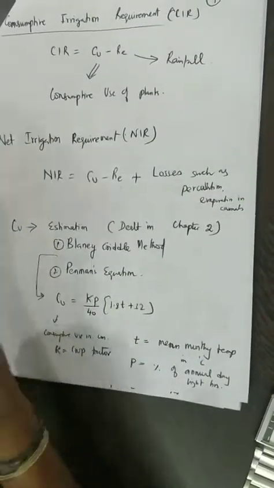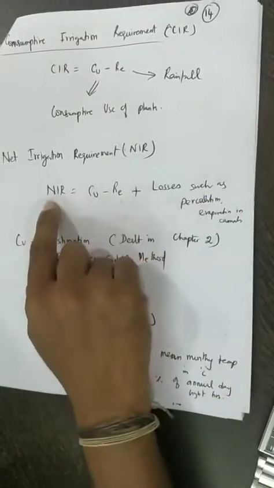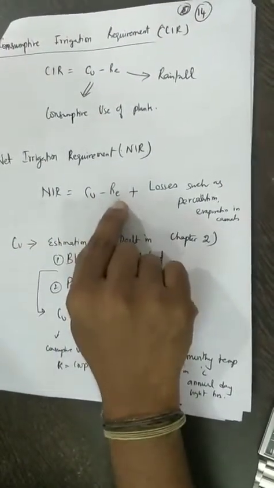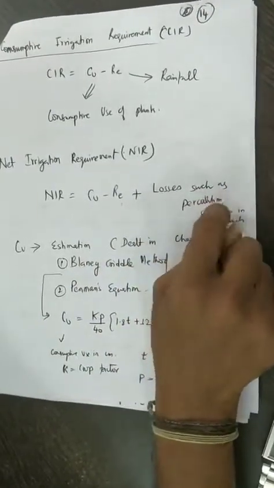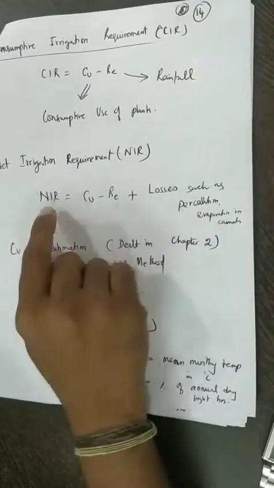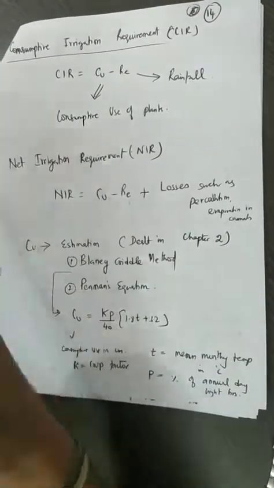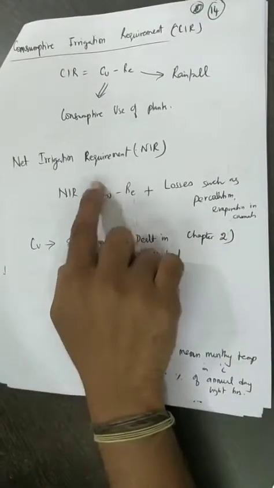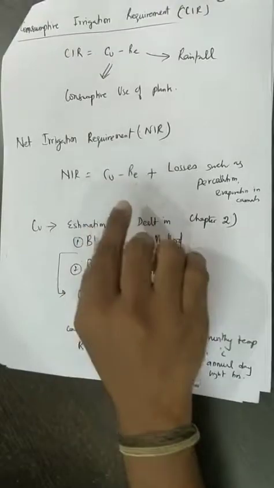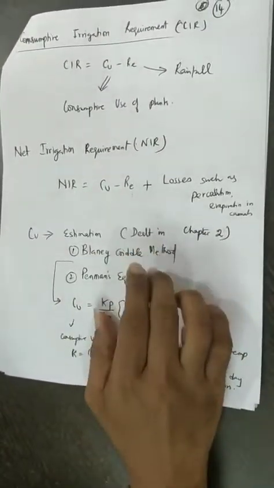So now what we need to give to the crops in order to account for the losses. So net irrigation requirement is equal to consumptive use minus rainfall plus losses such as percolation, and evaporation in canals or dams and reservoirs. So that will give us how much amount of water actually you have to give, so that at least the CU reaches the farm.